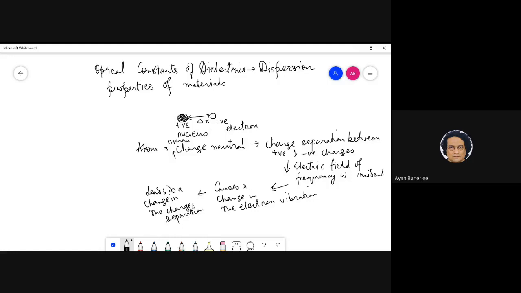Because of that, some overall charge comes in, and that is essentially called polarizability, or some polarization is induced.